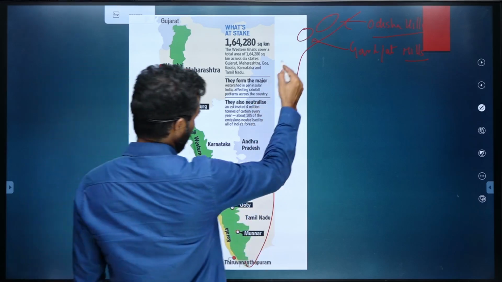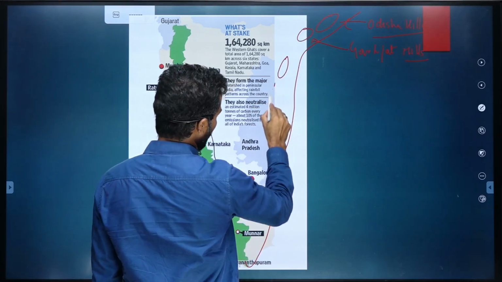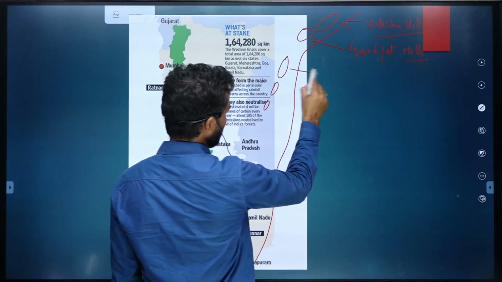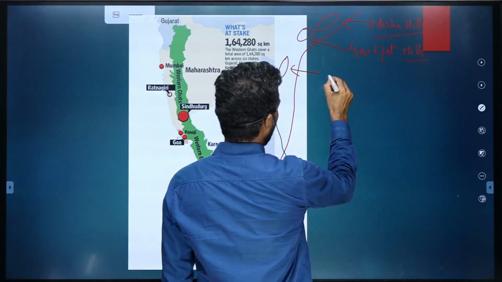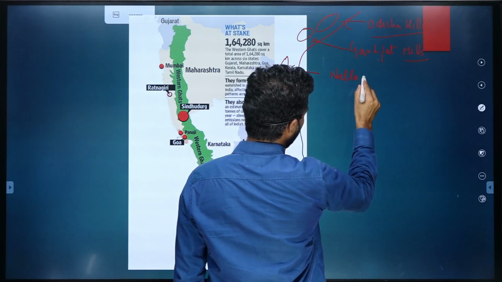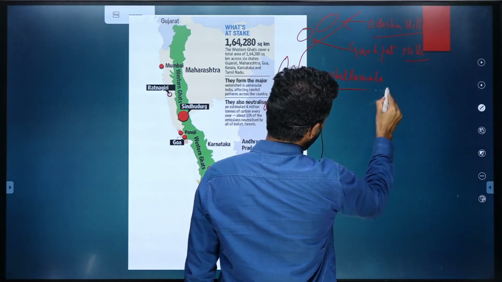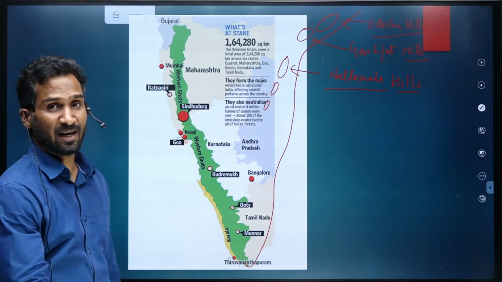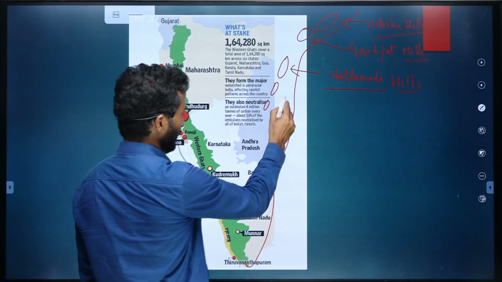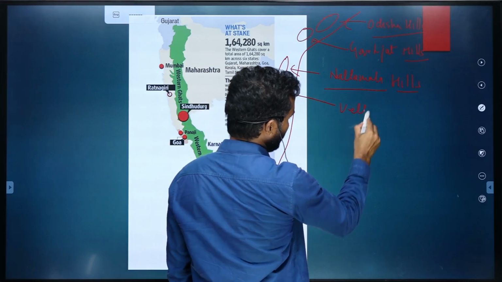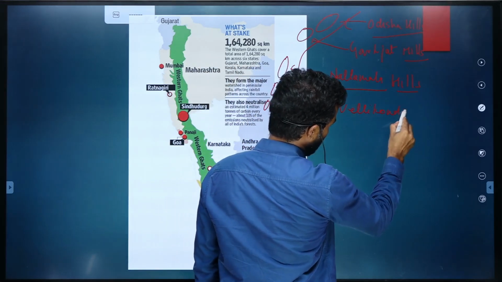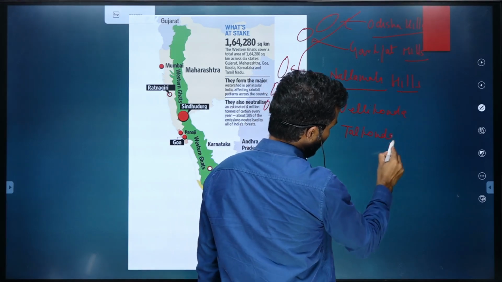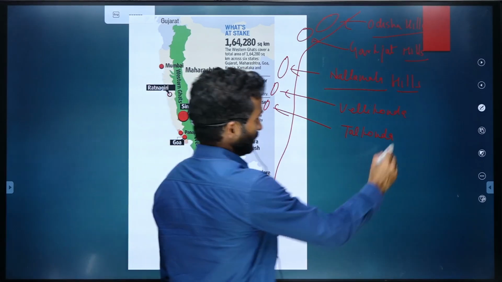And then moving southward, you enter into Andhra Pradesh. In Andhra Pradesh, in the northern side is Nallamala Hills. Then we have Velikonda, Talkonda. These are the names of the hills present in Andhra Pradesh.